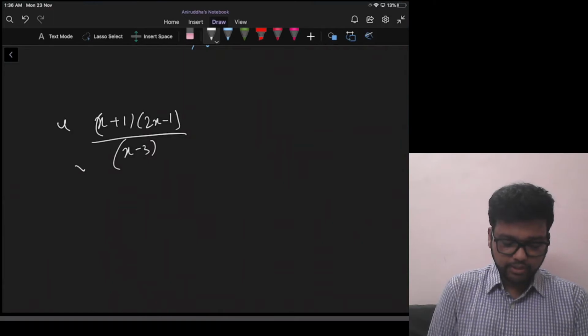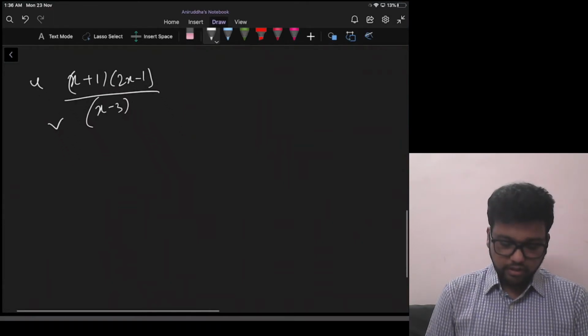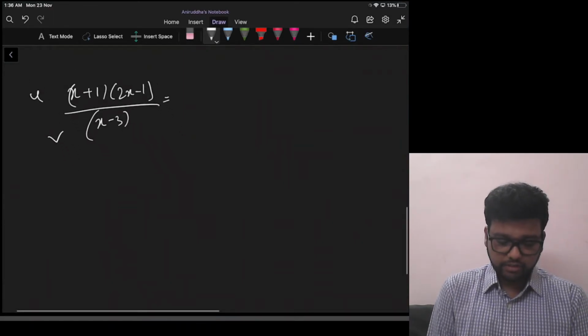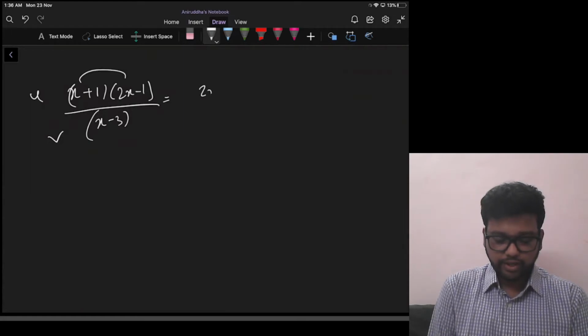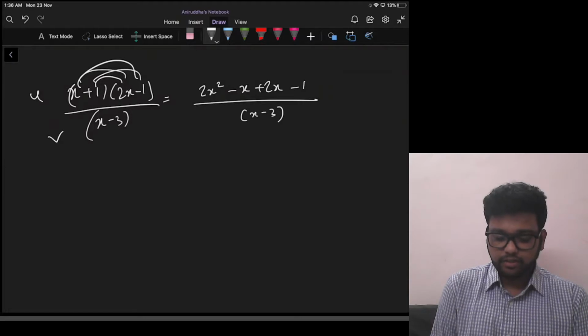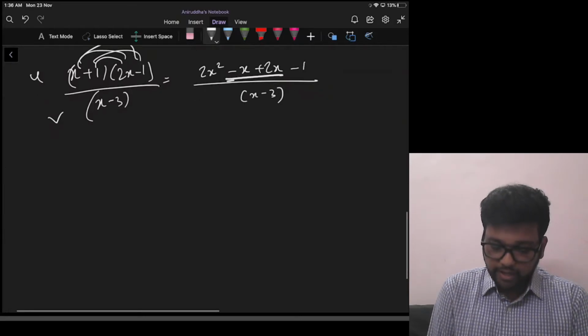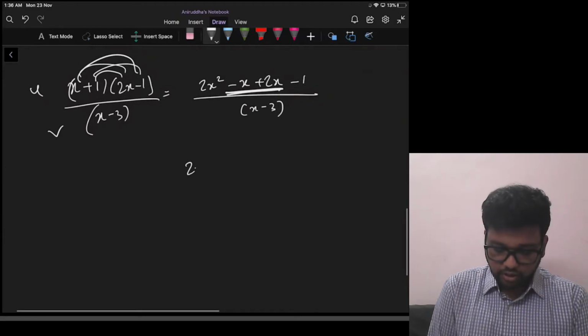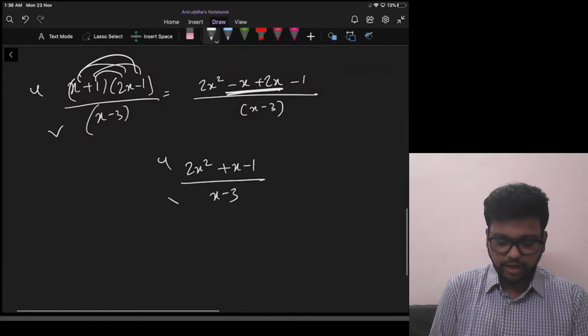We know that this is u, this is v, and it will be better if we open the bracket first. x into 2x is 2x², x into minus 1 is minus x, 1 into 2x is plus 2x, 1 into minus 1 is minus 1 divided by x − 3. So x − x + 2x will become x. So it will be (2x² + x − 1) upon (x − 3), u by v.